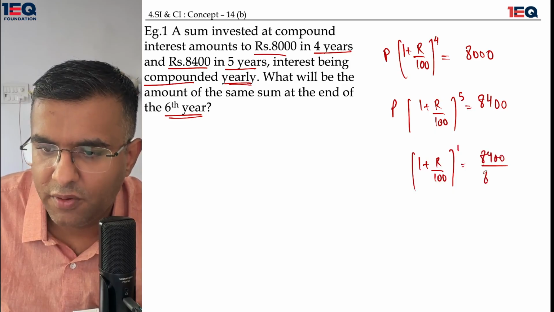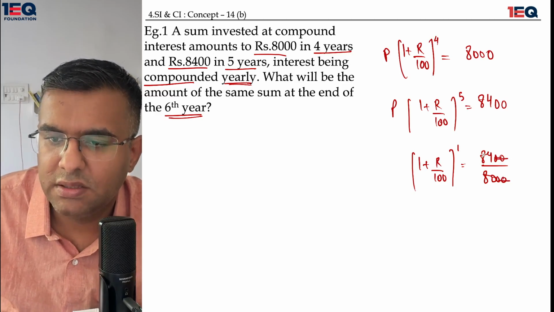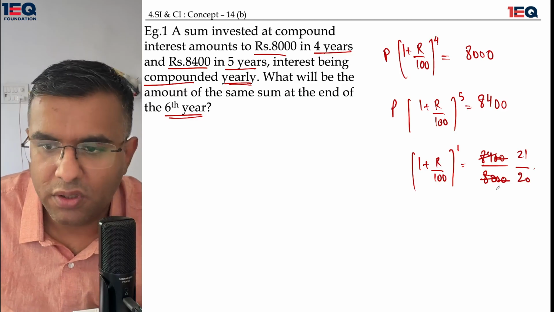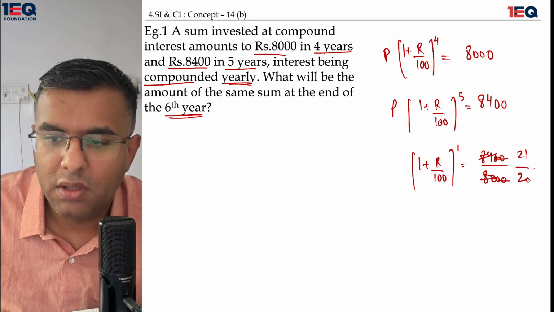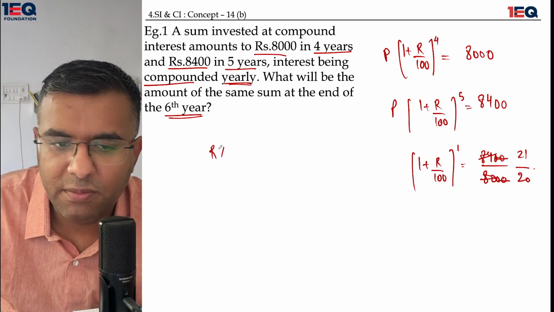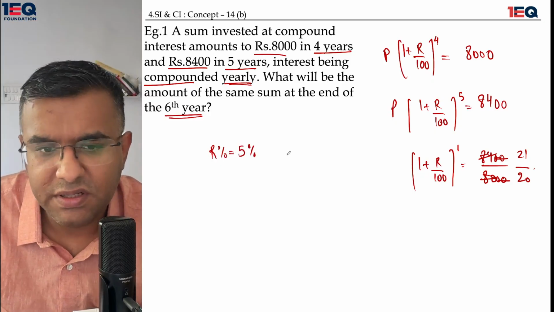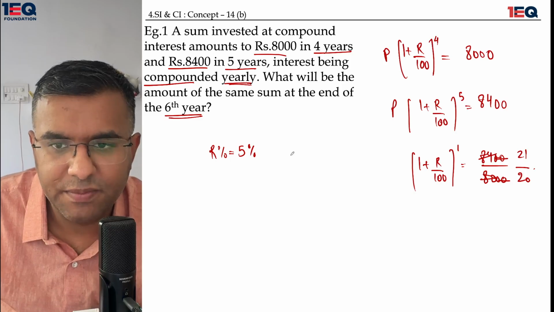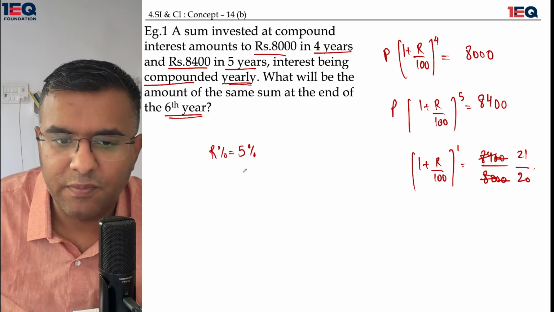as 8,400 upon 8,000. The two zeros would get cancelled. I would get a 21 and a 20. So 1 plus r over 100 is 21 upon 20. So I can easily see that the rate percentage is equal to 5%. When the rate percentage is equal to 5%, what will be the amount of the same sum at the end of the sixth year?